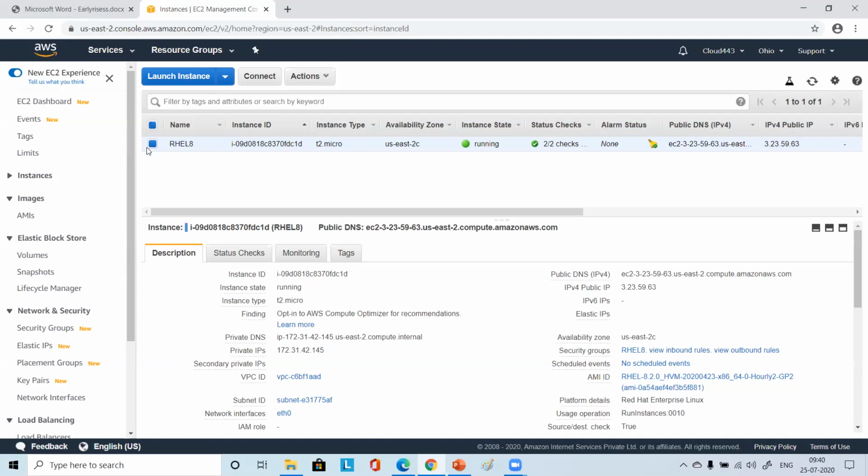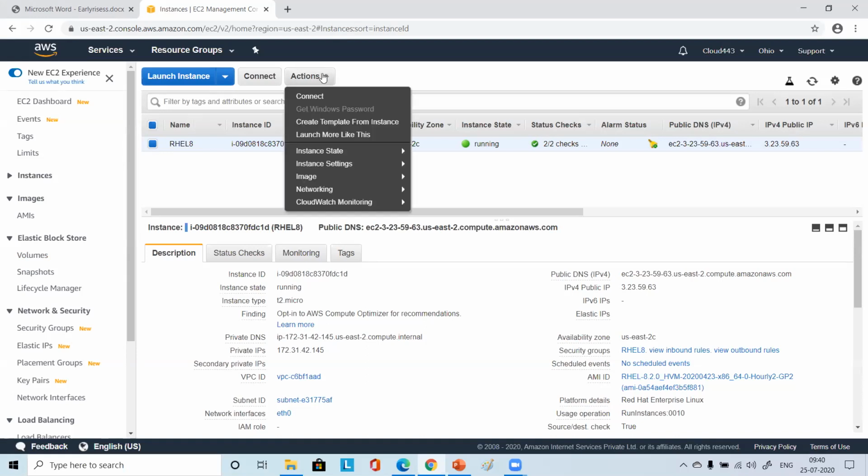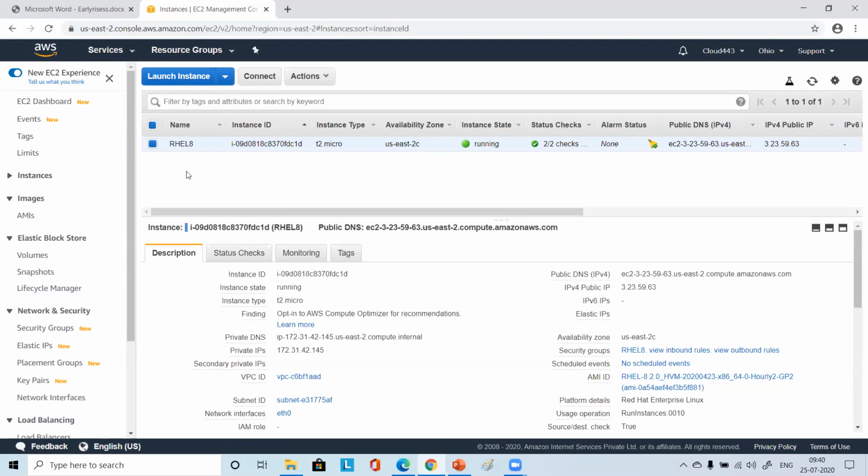Please select that Windows one, then choose Action, Instance state, Terminate. Okay, it is asking a warning. So I've terminated. Let it get terminated.